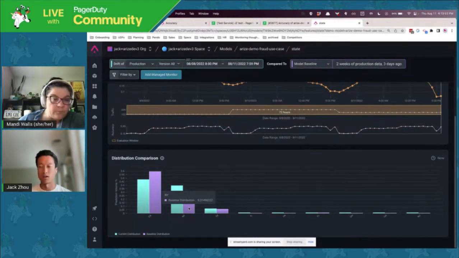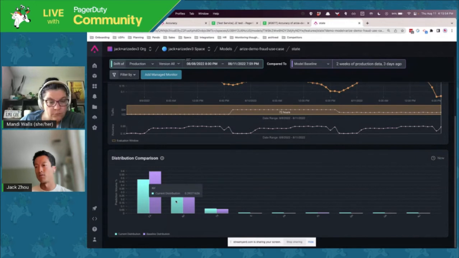Okay. And then there's the current distribution, which is the distribution we're looking at now. So often users set the baseline as their training data because hopefully the user is training their model on good data. And then they want to compare, how does this training data look like the current data that the model is seeing? And you can see here that there is a pretty big difference in the distribution.